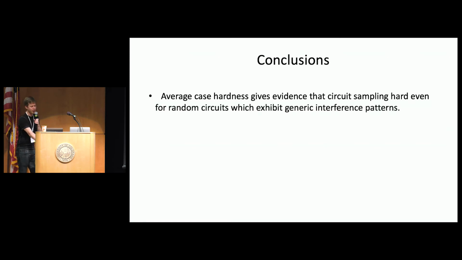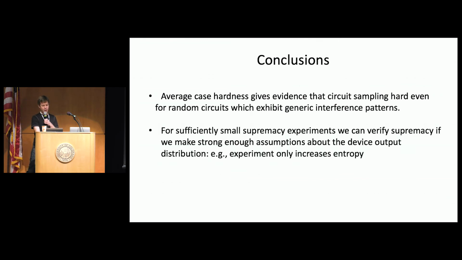Let me conclude here. So two things. One, average case hardness gives evidence that circuit sampling is hard, or I should say random circuit sampling is hard, even for random circuits which exhibit generic interference patterns. And then for sufficiently small supremacy experiments, we can verify supremacy if we make strong enough assumptions about the device output distribution. For example, that the experiment only increases entropy. Okay, thanks a lot.